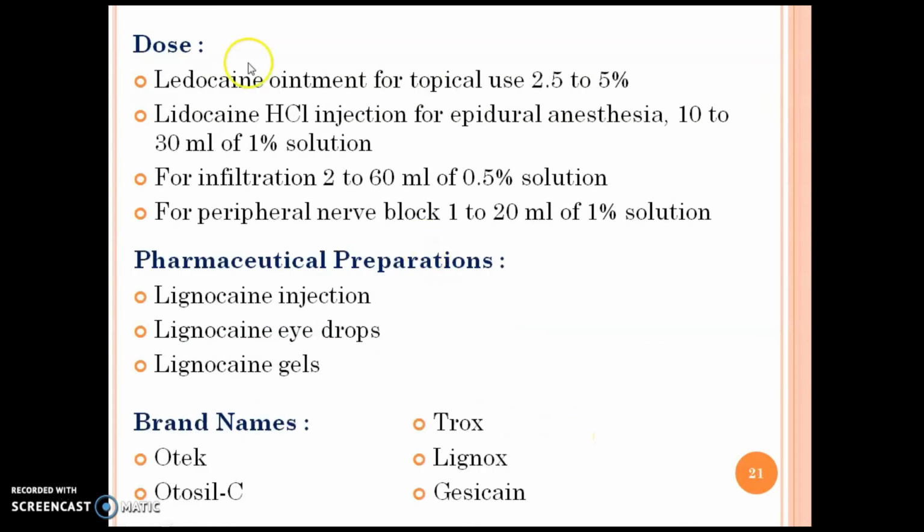Next point is the dose of drug. Lidocaine ointment for topical use is mainly used at 2.5 to 5% in dose. Lidocaine HCl injection for epidural anesthesia has the dose 10 to 30 ml of 1% solution. For infiltration, 2 to 60 ml of 0.5% solution may be used. For peripheral nerve block, 1 to 20 ml of 1% solution is used for the dose.